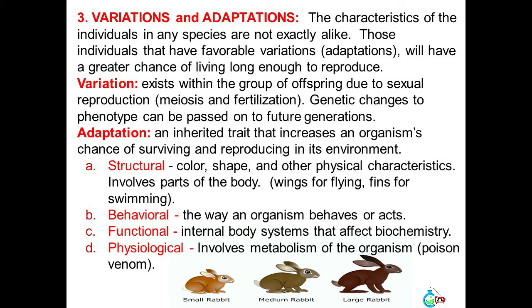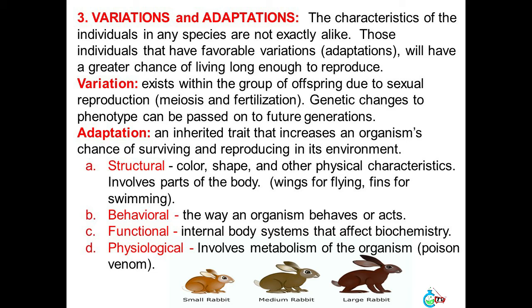3. Variations and adaptations. The characteristics of the individuals in any species are not exactly alike. Those individuals that have favorable variations, adaptations, will have a greater chance of living long enough to reproduce. Variation exists within the group of offspring due to sexual reproduction, meiosis and fertilization. Genetic changes to phenotype can be passed on to future generations.